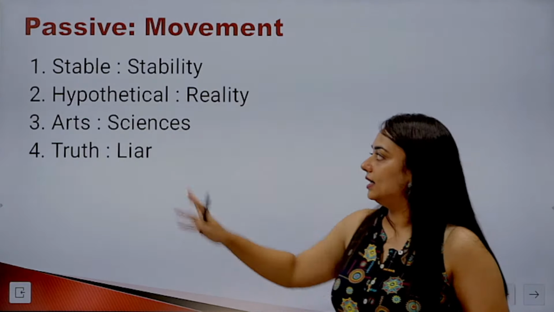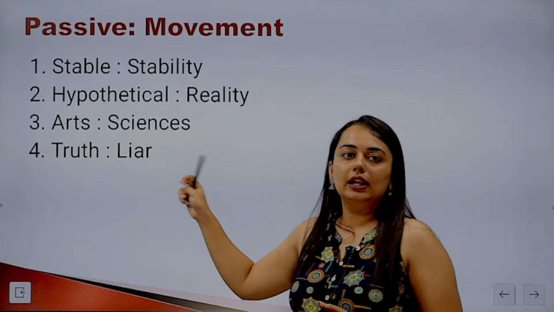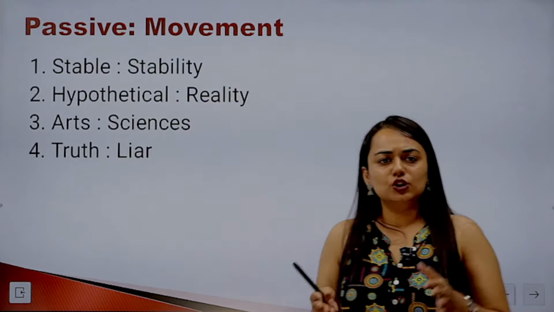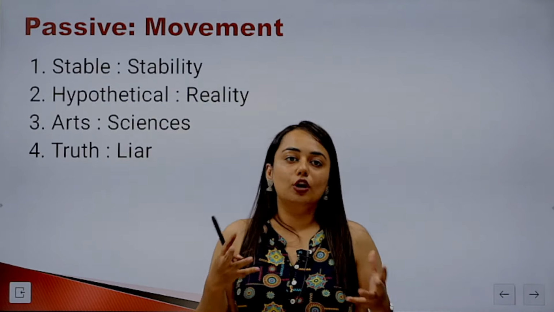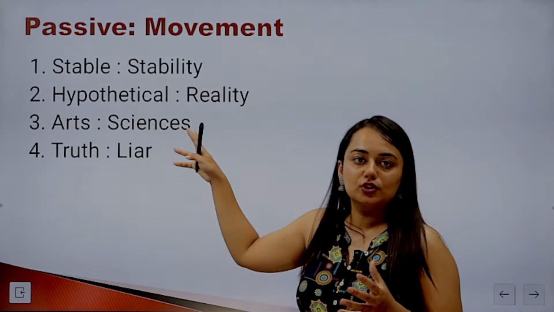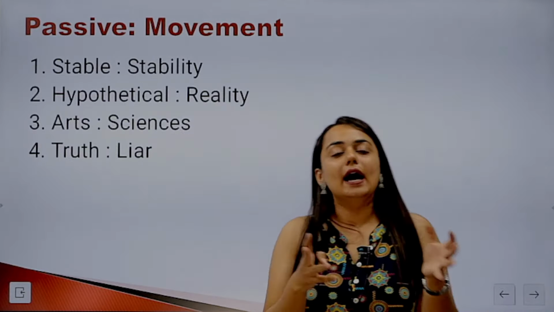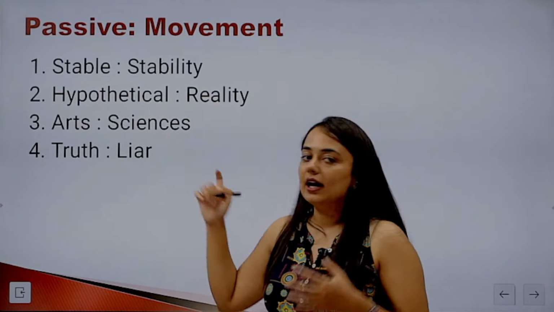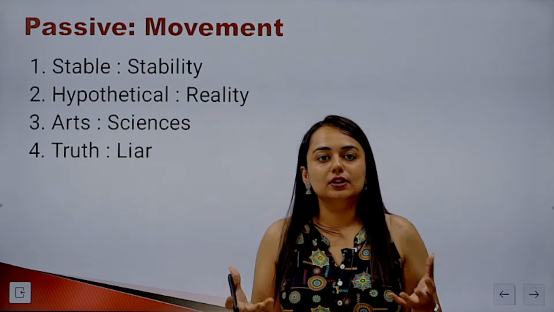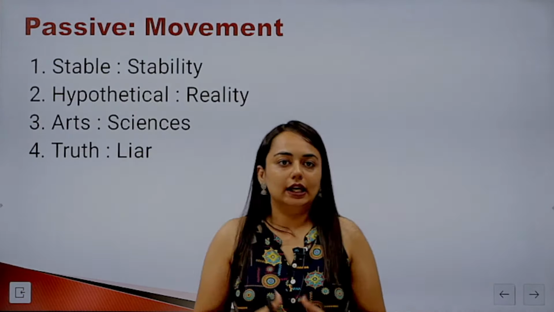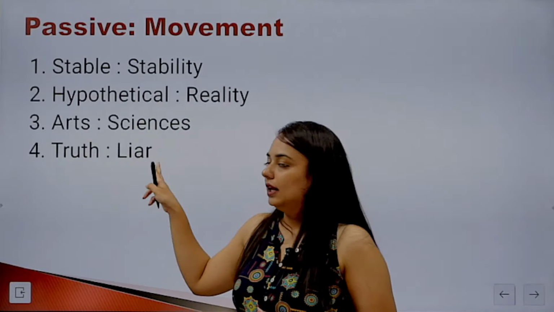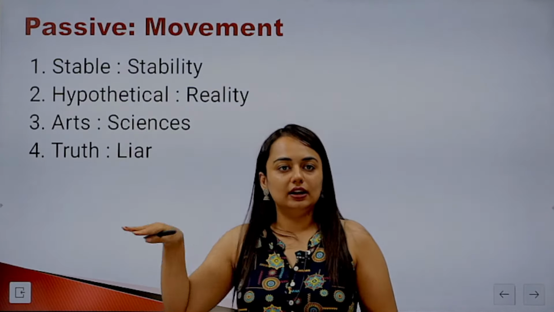Hypothetical and reality, arts and science, truth and liar. Arts and science we cannot call opposite. There are other subjects also. We cannot say arts is opposite to sciences. Truth and liar. Truth is a state, liar is used for a person. So the order is not the same. The proper balance is not there in the pair. Had it been lie, it would have been in sync.